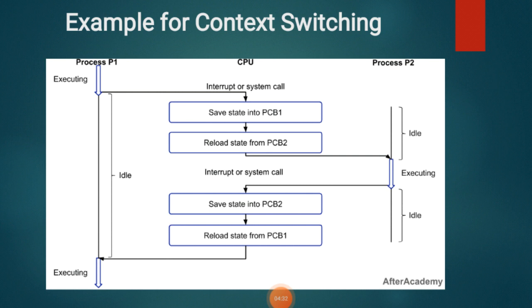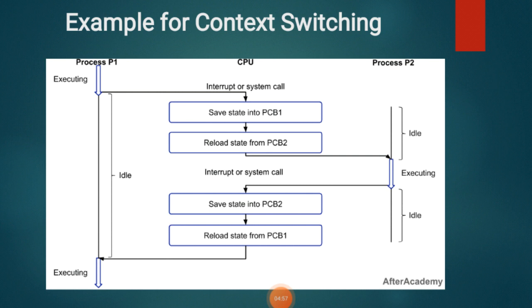P1 is executing, meaning it is in the running state, and P2 is in the idle state. The idle state means it is ready for execution but we are not executing it. Now, while P1 is executing, an interruption occurs.